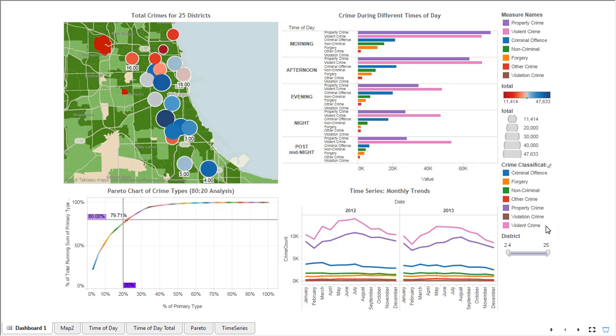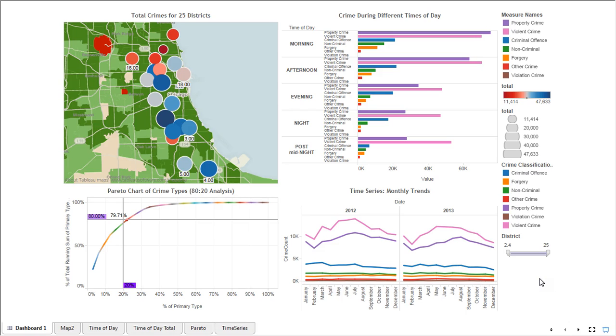Then we have looked at the time of the day when the crime has happened. These are categorized over here. And also, we have tried to look at the month during which the crime happened. We've downloaded this data from the Chicago City Data Portal and had around 700,000 rows to work with. So, getting to this analysis, quickly describing the charts and the insights that we get out of this whole thing.